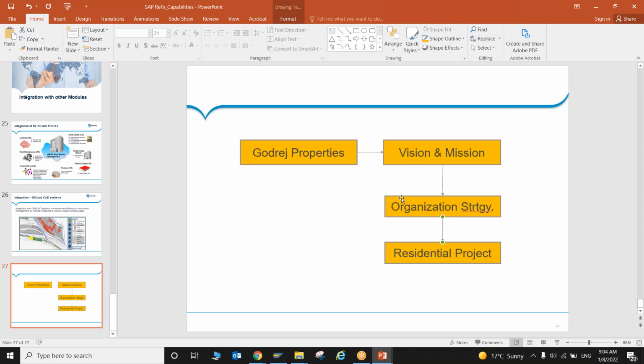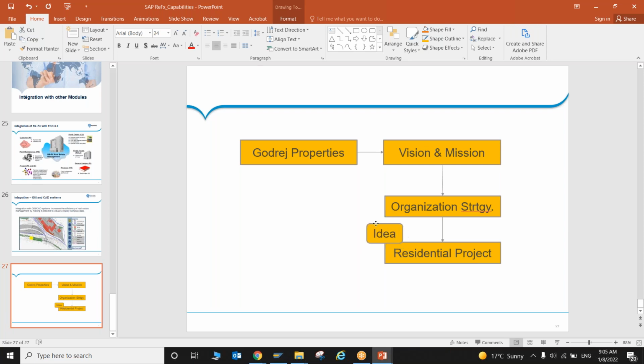So they will understand what kind of project we should launch. Will it be a row house, an apartment, a high-rise apartment? What kind of project do you want to launch? Then it will go to discussion. Here it will go for technical analysis, how we can achieve the proposed idea technically, and then financial feasibility analysis, and once it is done, it will be approved. So once it is approved, this is the idea here.